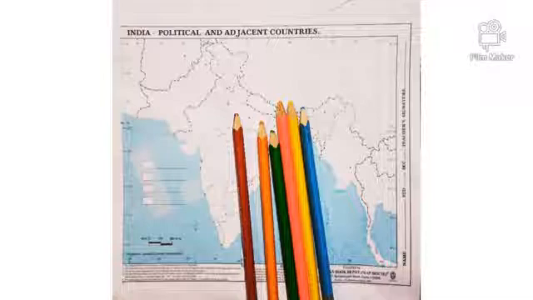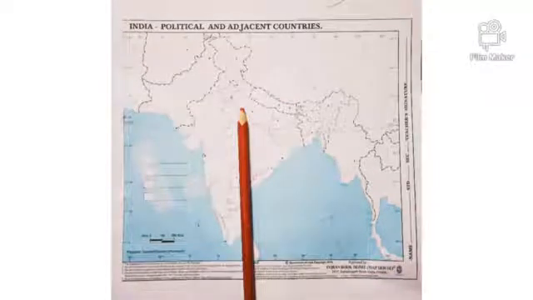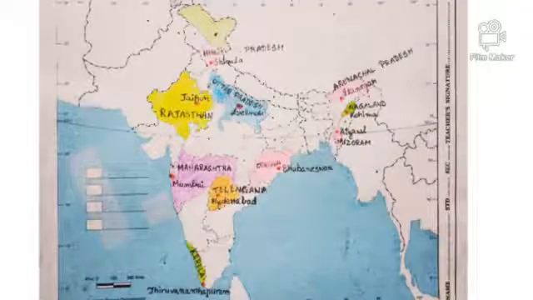You have to color only with color pencils and no other kind of colors. So color the 10 states with different colors and use the red color and mark the capitals with red dots. So here in this political map of India, I have colored 10 states and labeled the name of the state in capital letters and its capitals in small letters.